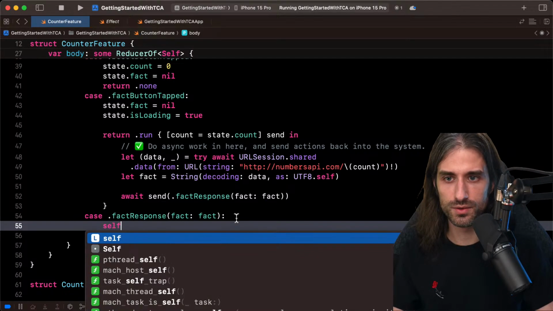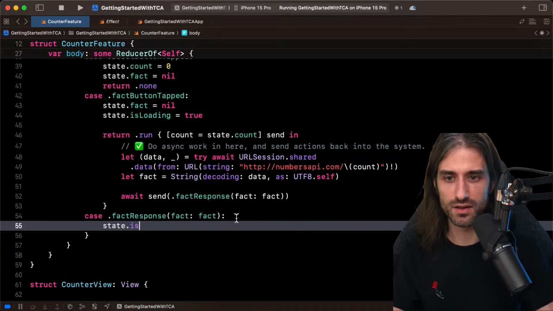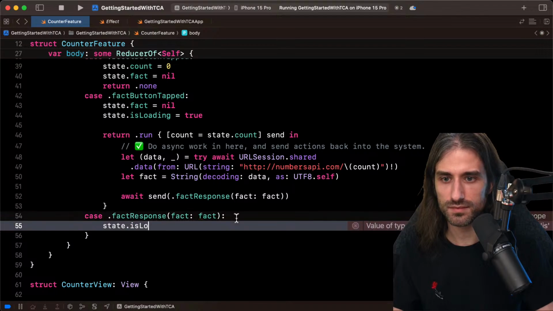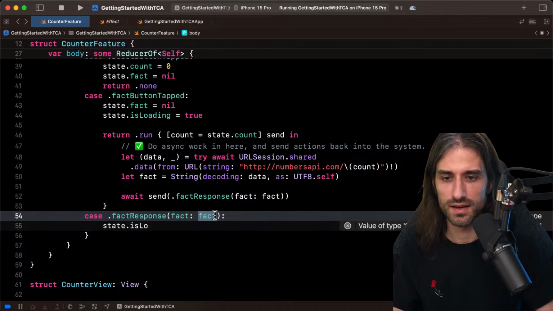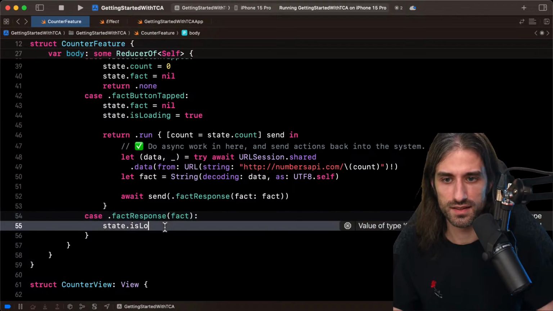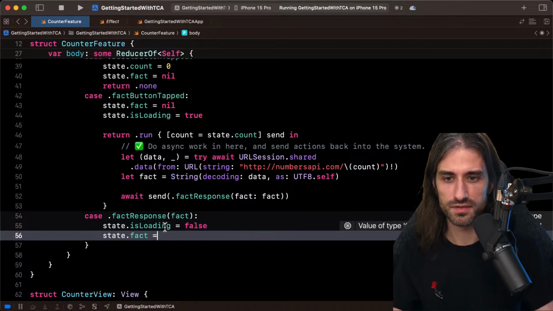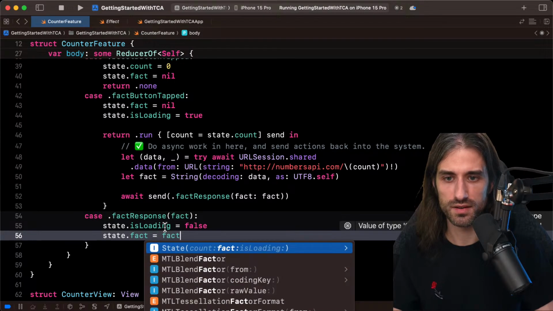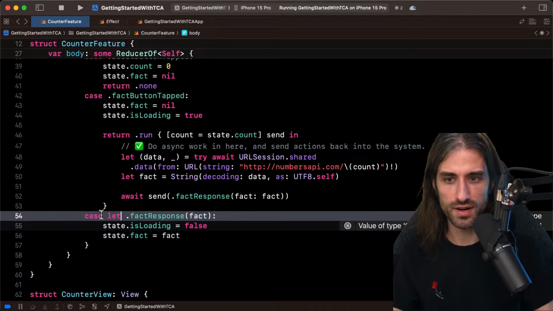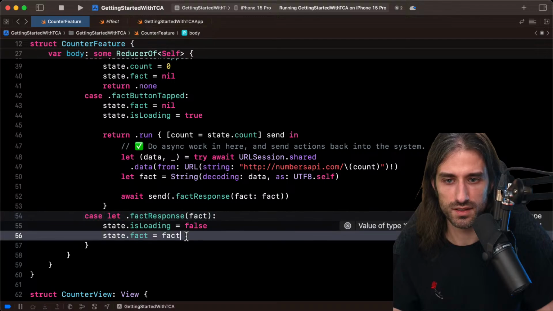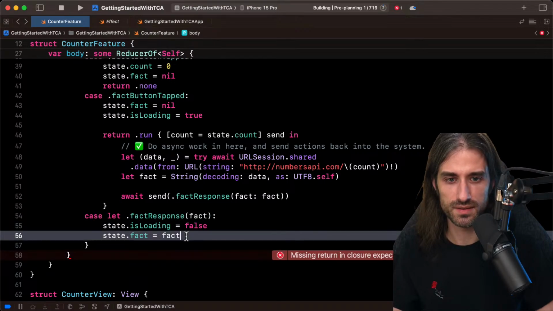And so we will do state.isLoading equal false, and state.fact equal fact. So the value, oh, I forgot the let. That's why it wasn't happy. Let's see if it builds.